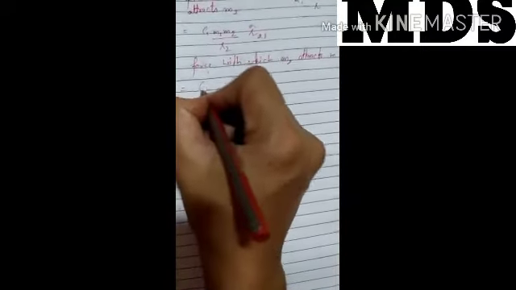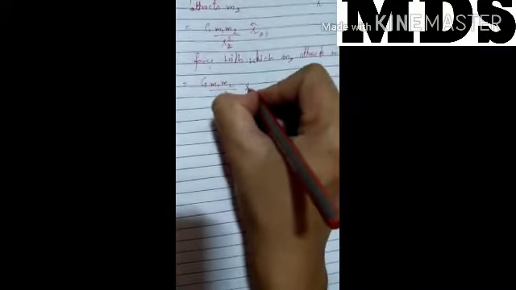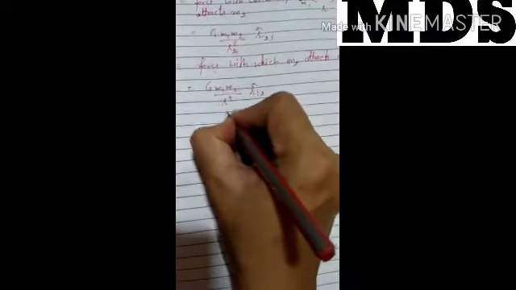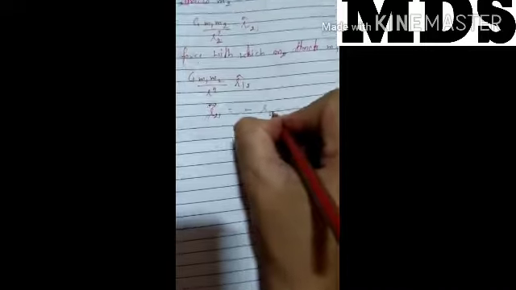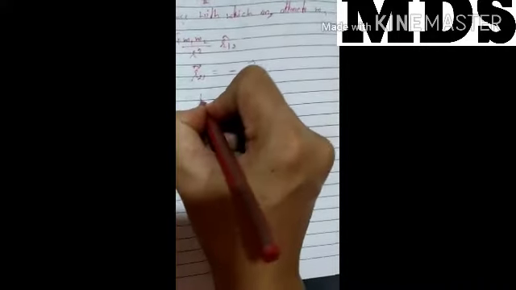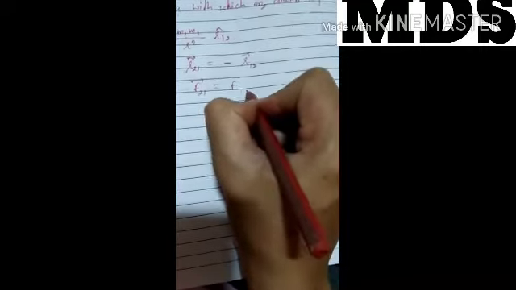Here we can write G m1 m2 by r square. Here will be r square, not r2, and the direction is r on 1 due to 2. Then we know that this r vector is minus r12 vector, both acting in opposite directions. So both forces will be equal and opposite to each other.